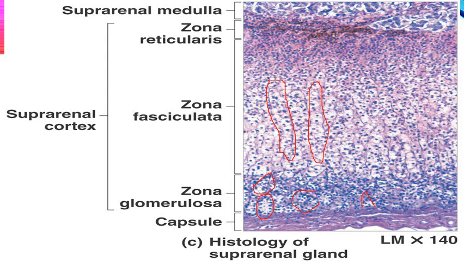Next you see the zone with either one cell thick straight cords of polyhedral cells, or two cell thick cords arranged in straight columns. These are the straight cords of cells in the parenchyma of the adrenal cortex, which are again steroid-secreting.